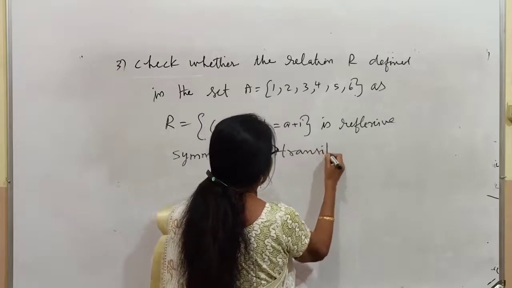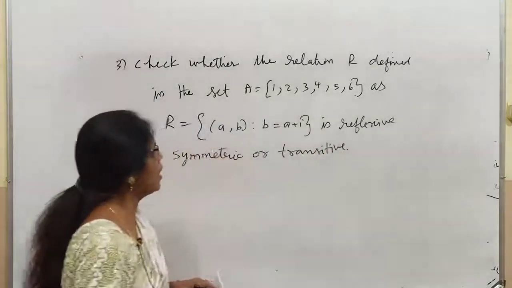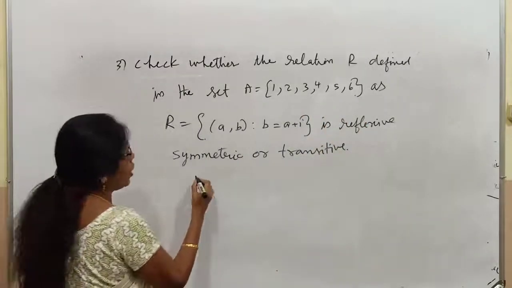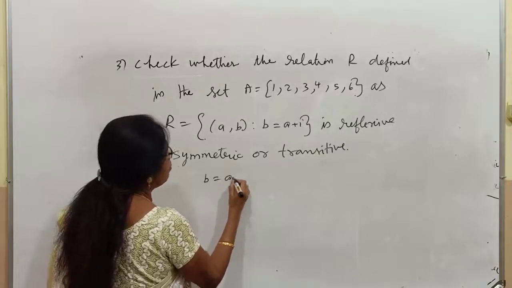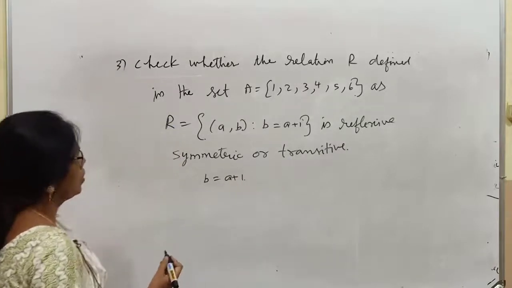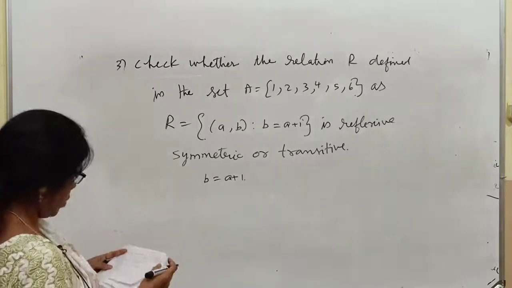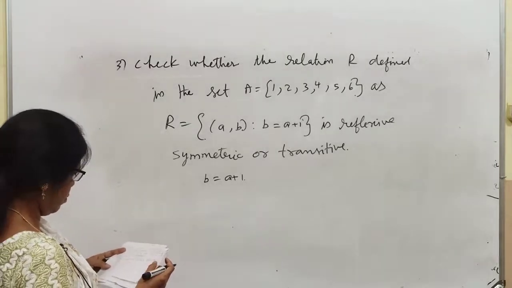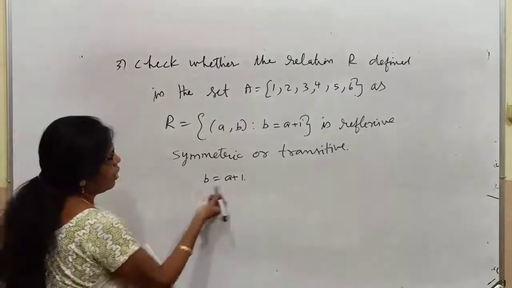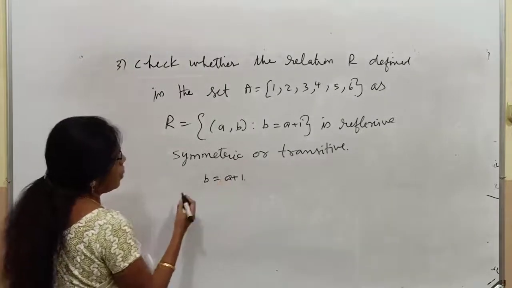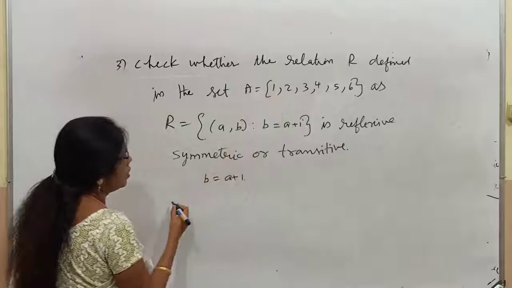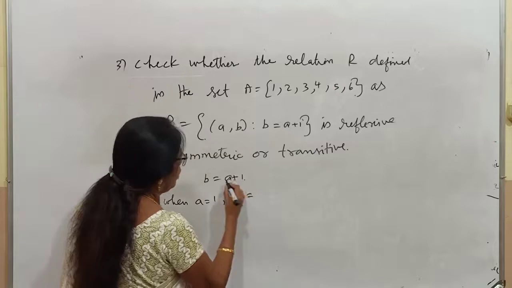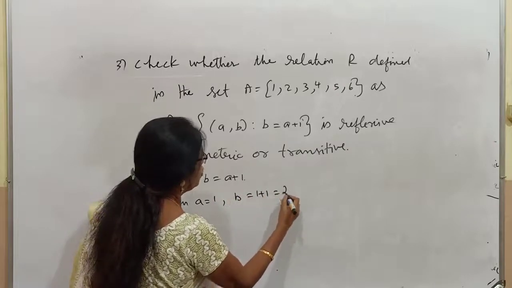The easy method for you is, what are the elements given here? The elements given here are 1 to 6. Right now I am going to write for B equal to A plus 1. Let's take the first element. When A equal to 1, B equal to 1 plus 1, 2.